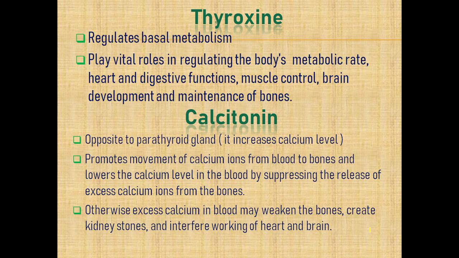If anyone of you wants to know more about it, you may ask me. But the main basic thing is that the parathyroid gland increases the calcium level, and when there is high calcium in our blood, calcitonin just decreases it. Very simple. Calcitonin decreases the calcium level. Parathyroid gland increases the calcium level.